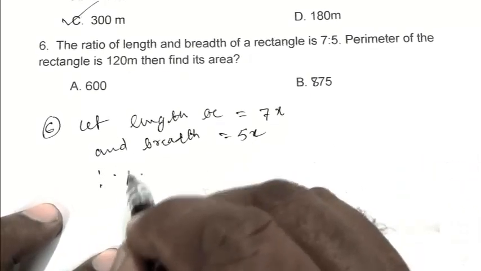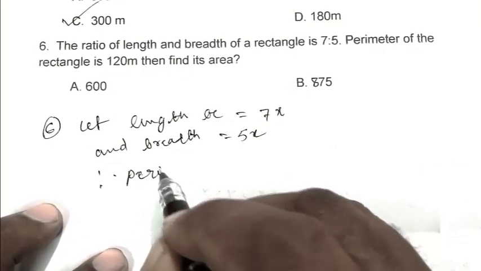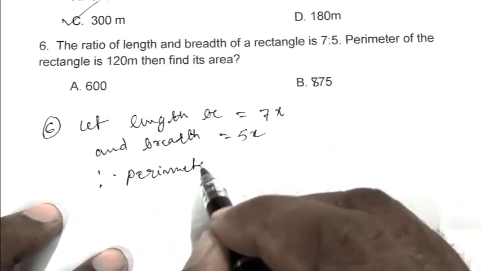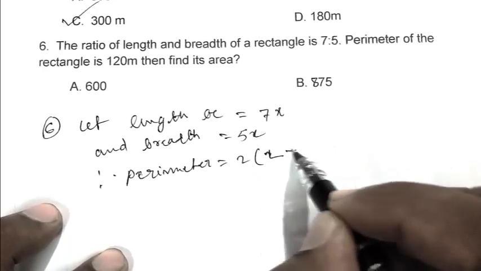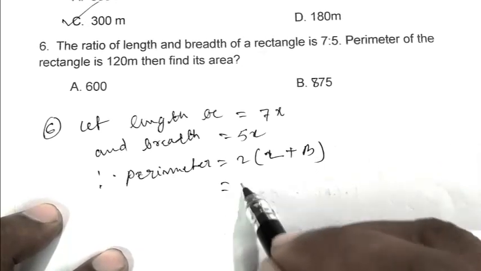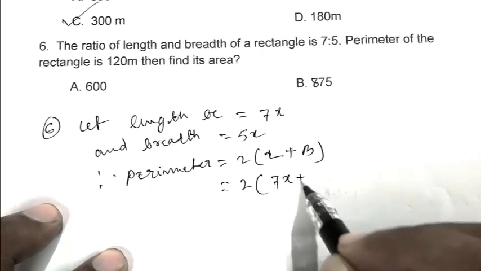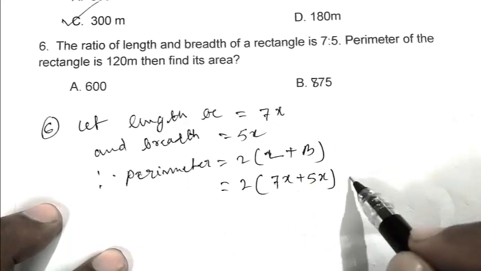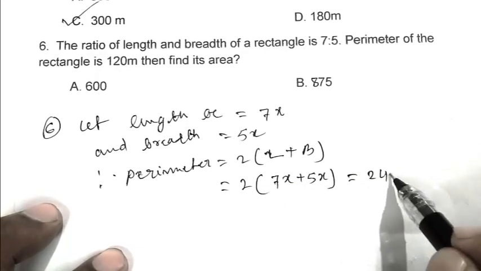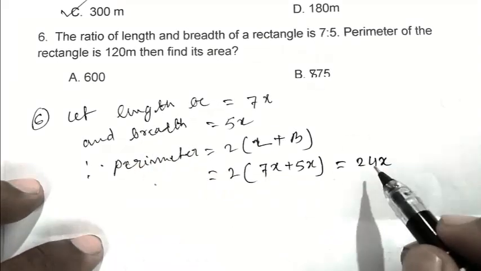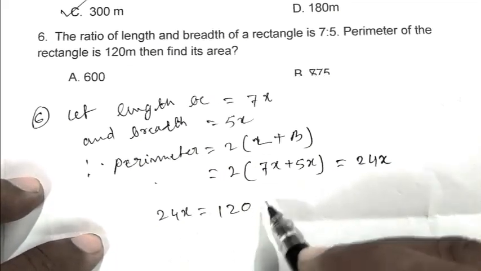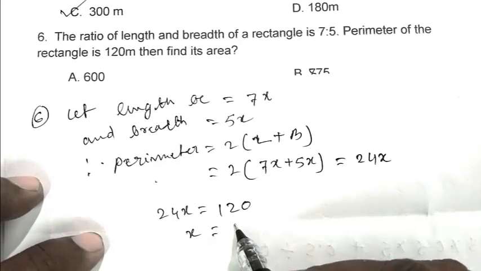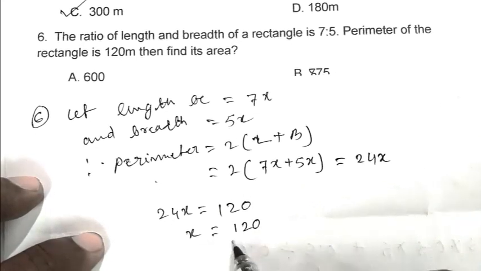So the perimeter is 2 into (length plus breadth), that is 2 into (7x plus 5x), that is 24x. According to the question, 24x equals 120 meters, or x equals 120 by 24, that is 5.